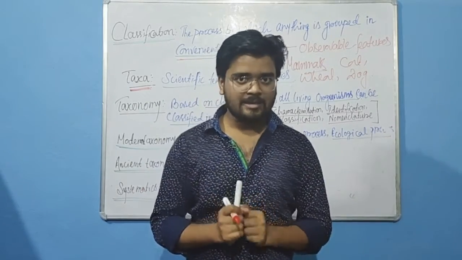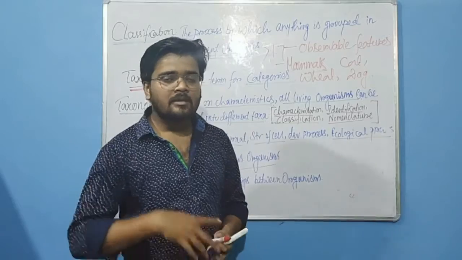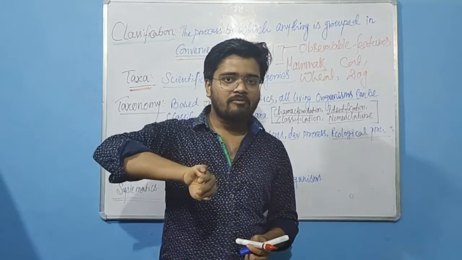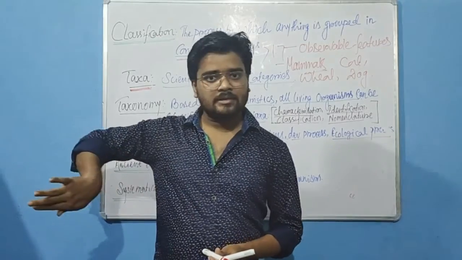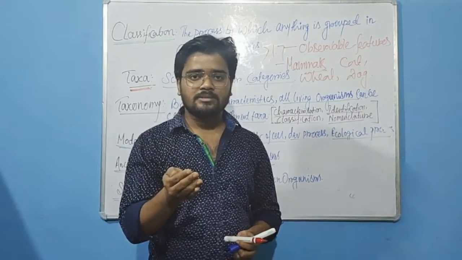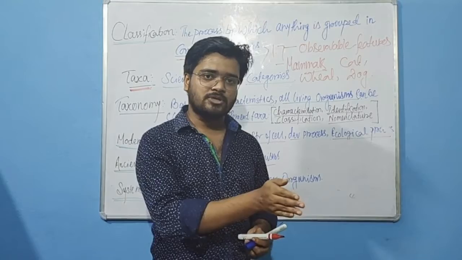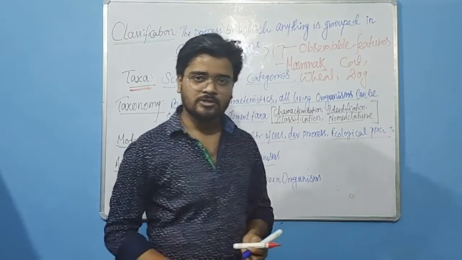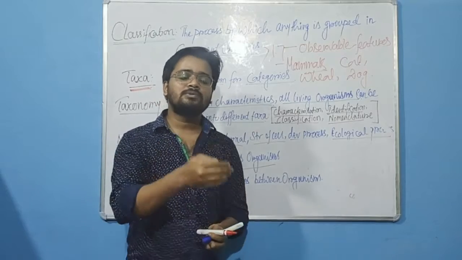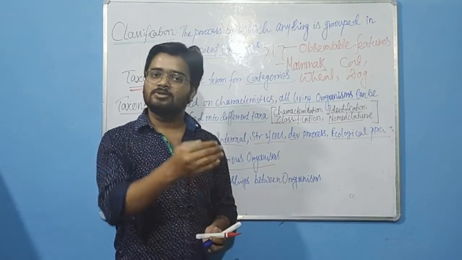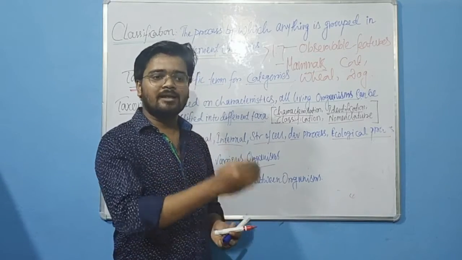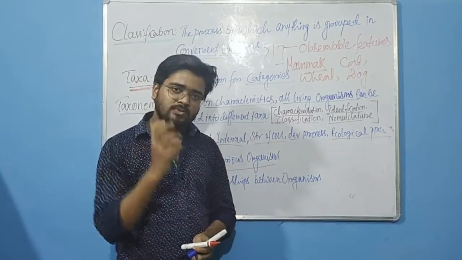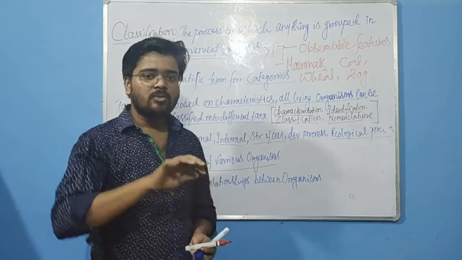Like common examples, the cow gives us milk, so the milk-giving animal is the cow, and we separate it. In the same way, horses are used for transportation, so the horse is separated for transportation. In the same way, the bull is used for agricultural practices, for drought and agriculture, so the bull is separated. That means that based upon the uses of the organism, we separated them.